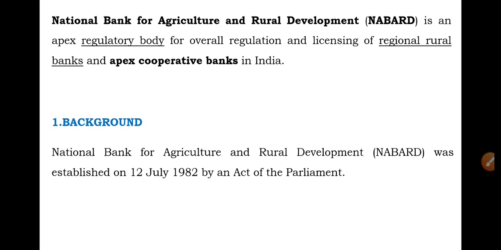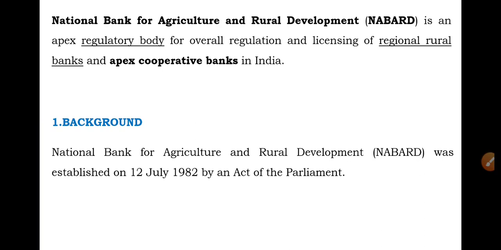I repeat, it was established in 1982, in the month of July, on the 12th. For the establishment of NABARD, one committee was framed, and that committee's name is the B. Shivaraman Committee. Under the NABARD Act 1981, NABARD was established on 12th July 1982.